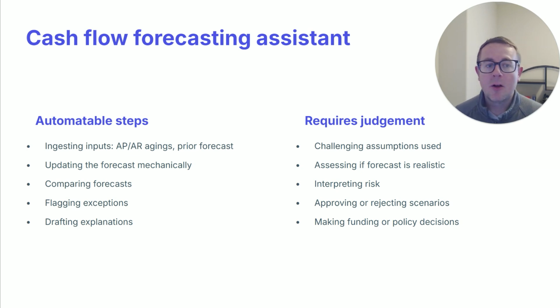Then we're going to be approving and rejecting scenarios if there's a high, medium, low approach to the way that we manage our forecast. Perhaps the output that we receive is not acceptable for one or more of those scenarios. And then ultimately, the human is going to be making any funding or policy decisions based upon the output of the revised forecast. We are not going to let the model do that for us.